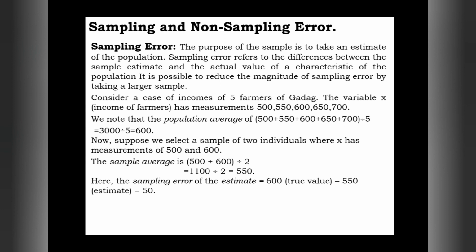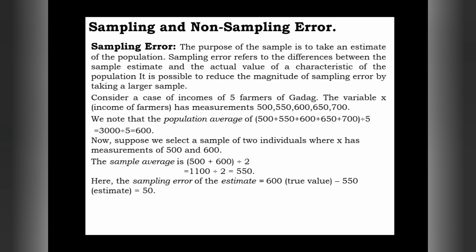Let us take one more farmer along with the 500 and 600, one who earns 650 per day income. If we add that one more farmer in this example,